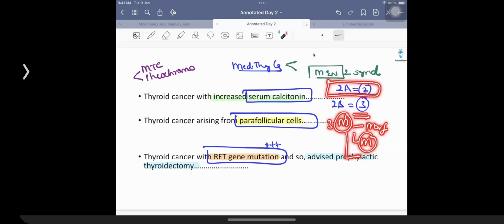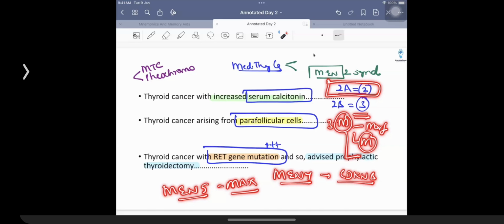MEN2B के अंदर we are going to be having medullary thyroid cancer, pheochromocytoma and 3 M's, megacolon, marfanoid habitus and mucosal neuromas. MEN4 is just like MEN1. But difference is in the gene. In MEN4, you're going to be having the involvement of CDKN1B. Cyclin dependent kinase का involvement होता है, right? That is what you need to remember. MEN5 is the one in which you're going to be having the presence of MAX gene. MAX. Maximum information. 1, 2, 3, 4, 5. सबसे बड़ा 5 maximum number. MAX gene. And that is what is going to be having gonadal involvement. That is going to be having bilateral pheochromocytoma. So that is something that we talked about earlier.